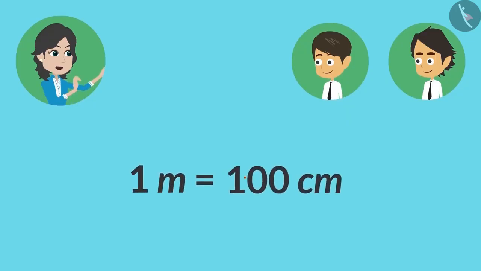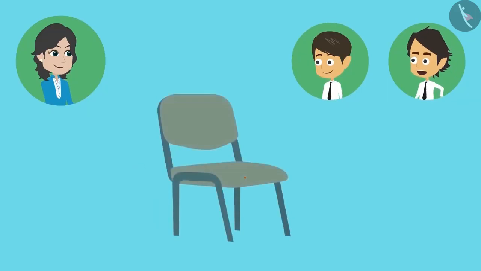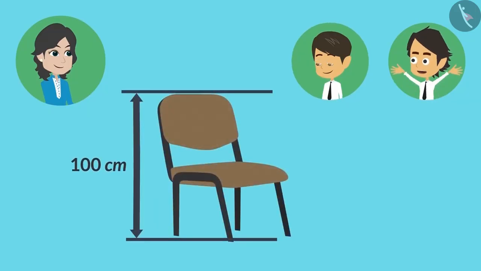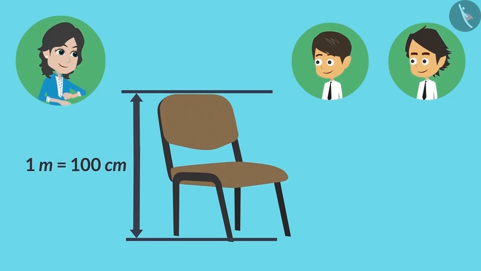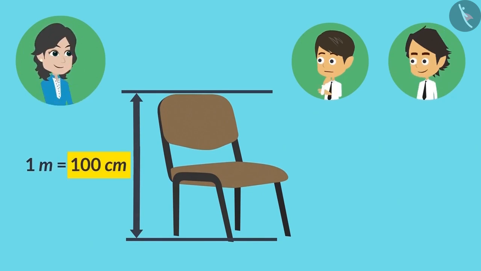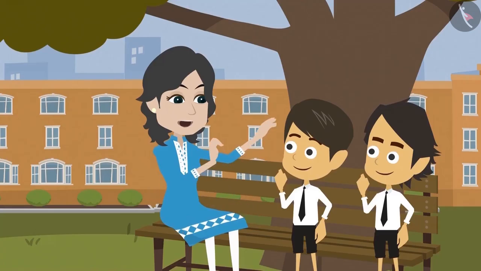Because 1 meter has 100 centimeters. Or we can also say that 1 meter is equal to 100 centimeters. Which means if the length of an object is 100 centimeters, then can we say that the object is 1 meter long? Absolutely right. Why not say 100 centimeters? Okay, come, I will explain to you.